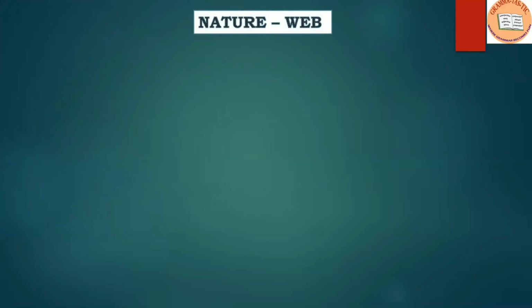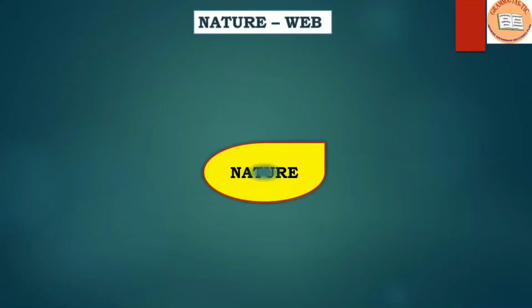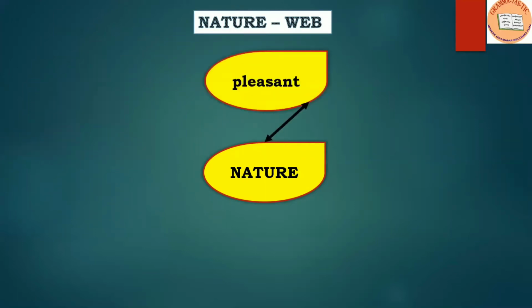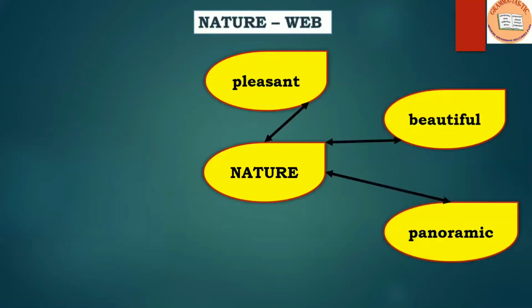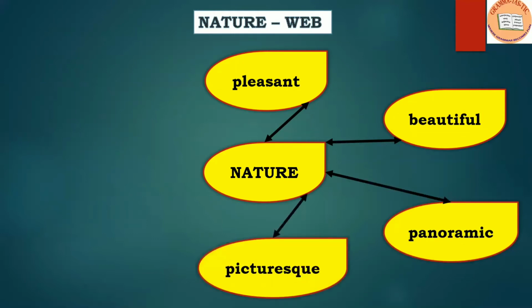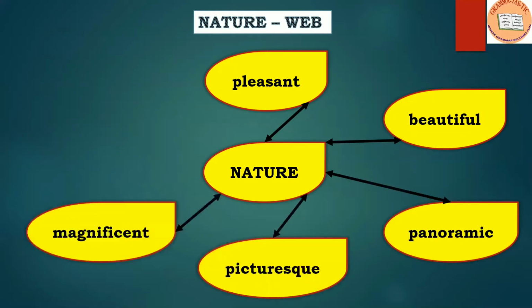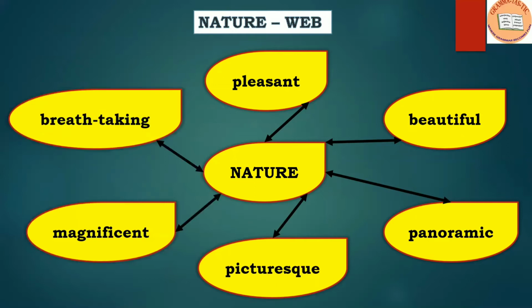Now let us create a web. And my word is nature. Now how do I describe nature? Let us look at the words. Pleasant, beautiful, panoramic, picturesque, magnificent, breathtaking. So these are all words which are describing nature. So these are all adjectives.